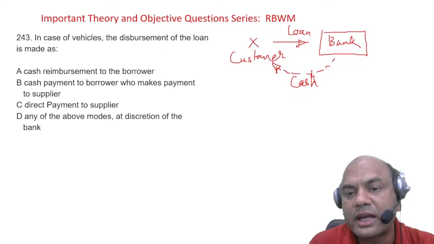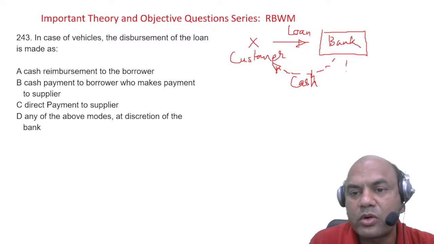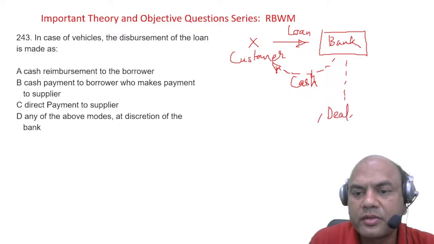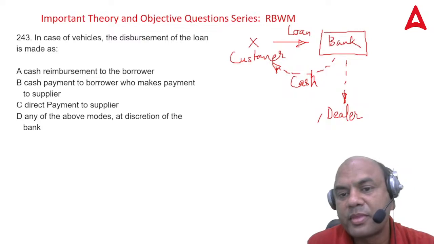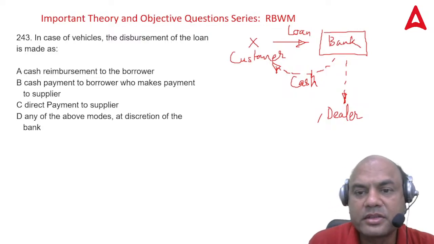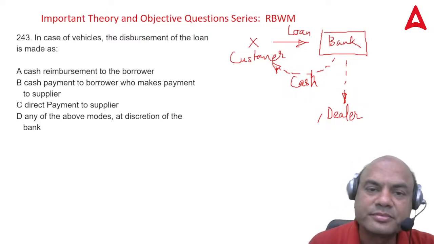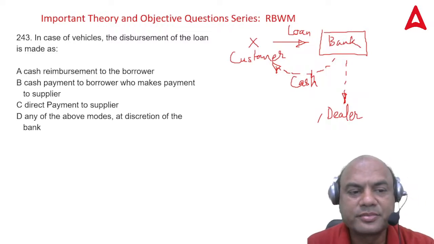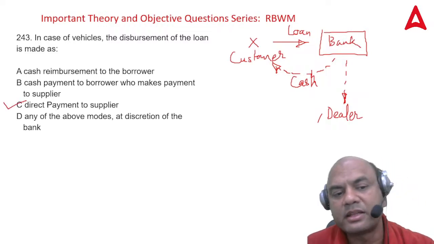So do I give the cash directly to this person or do I give it to the dealer? So which is the best method and which is the right method? Answer is payment to the supplier, dealer, okay.